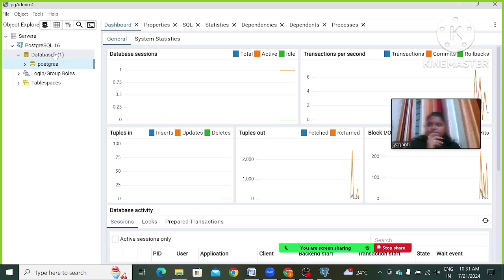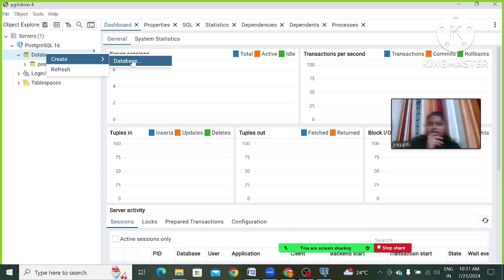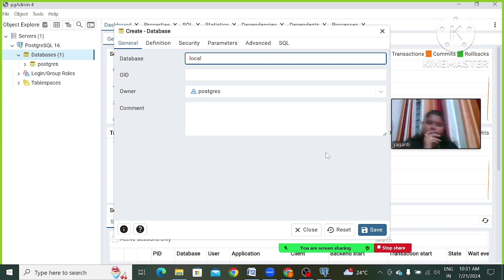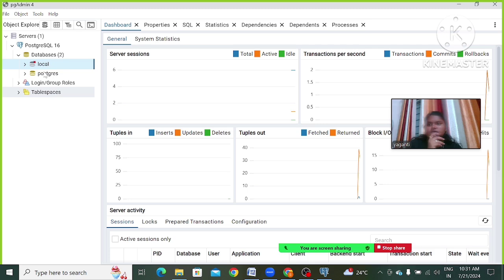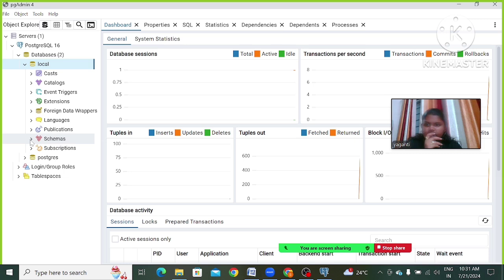So here we will have some servers. If we click these servers, it's going to ask for a password. I mentioned that before, right? While it's asking for that password, create that password, remember it, enter that password here and click on OK.